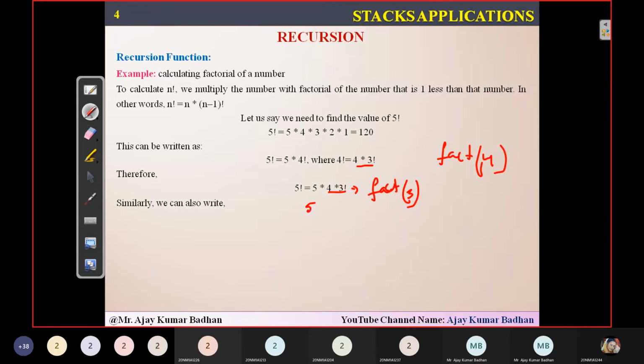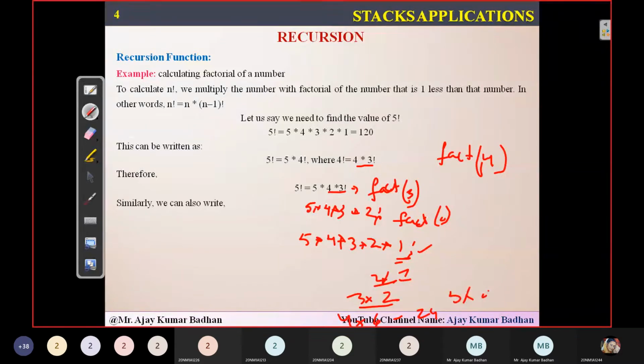And when you're calling fact of 2, then you'll be getting 5 star 4 star, star is nothing but multiplication, 2 star 1 factorial. So when you're calling 1 factorial, you know that 1 factorial is small enough that we can solve it. So ultimately you'll get 1. So 1 into 2 is 2, then into 3, 6. 6 into 4, 24. And then 5 into 24 is what you're going to get, 120. This is the way exactly how this function works.